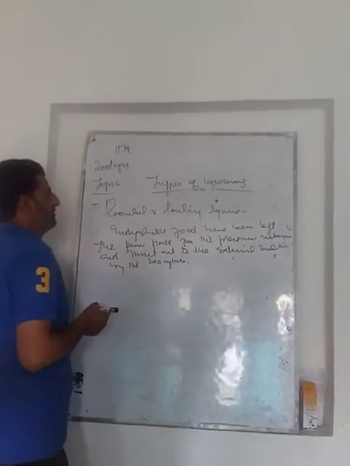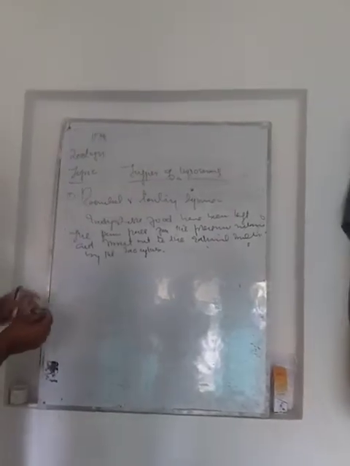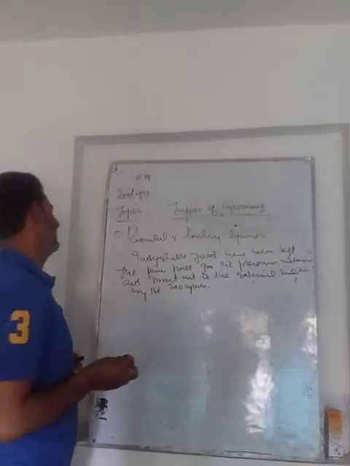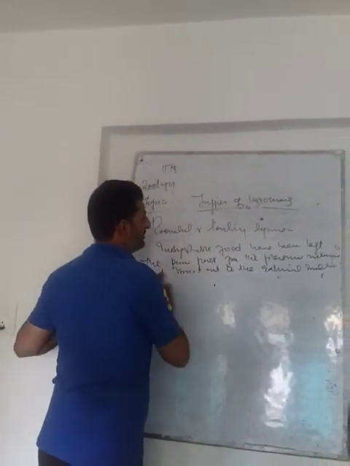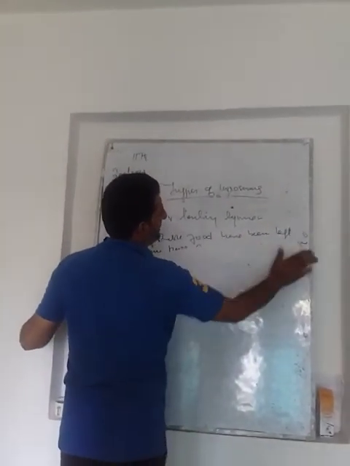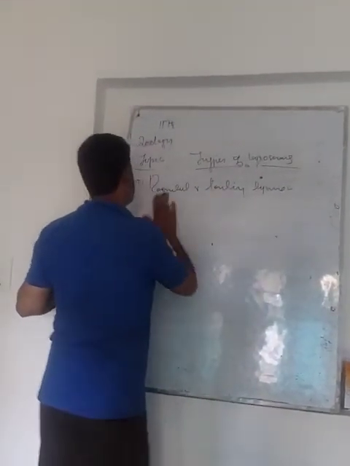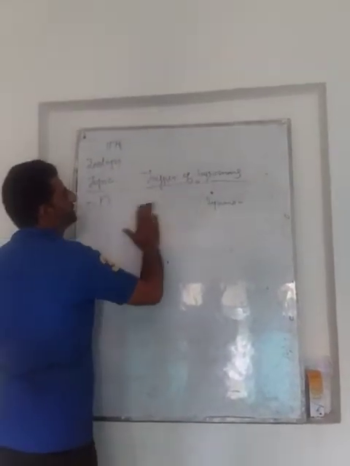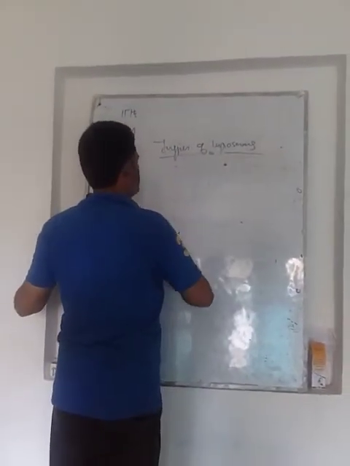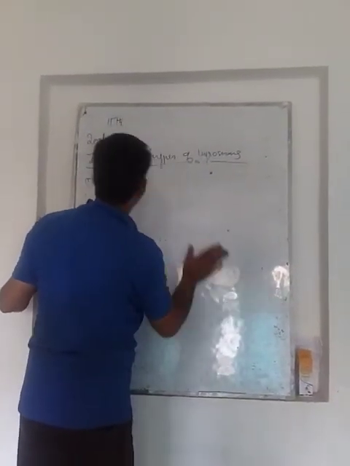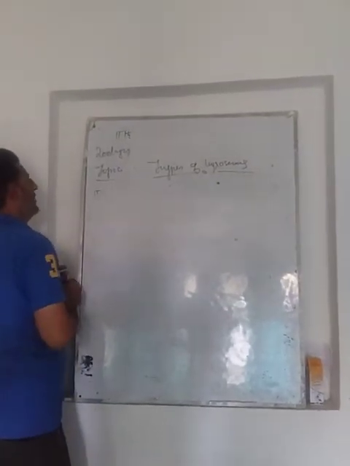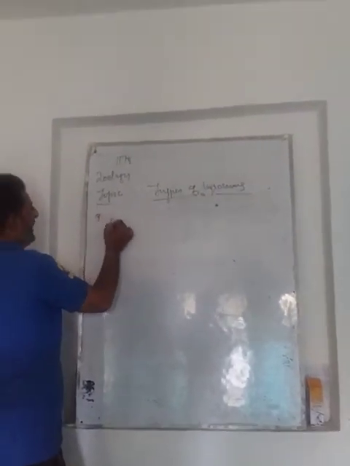In this lysosome only the indigestible food has been left, and this indigestible food passes out with the help of the plasma membrane to the external environment through the process of exocytosis.